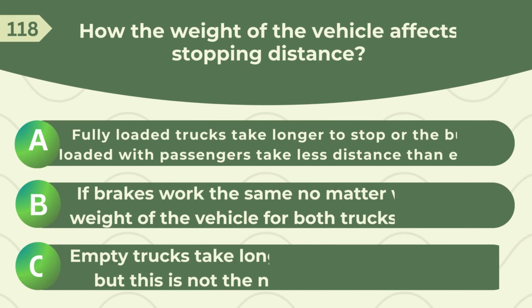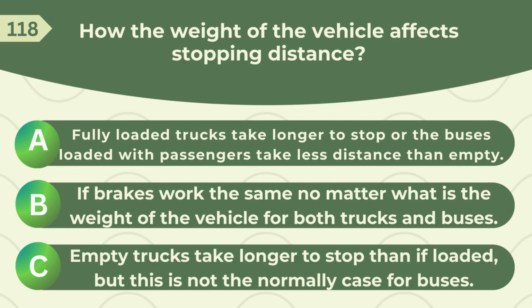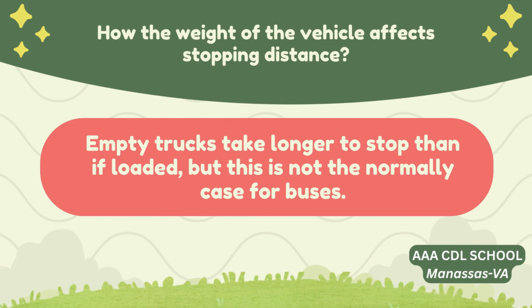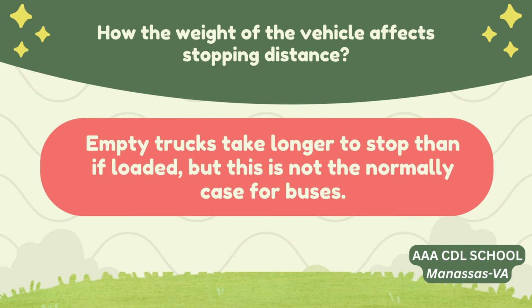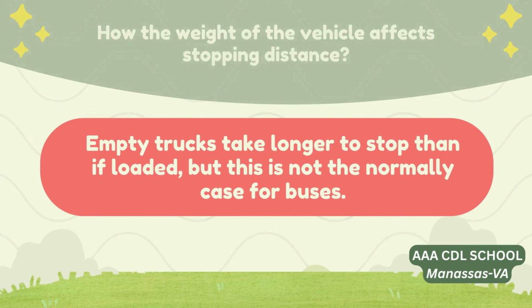How does the weight of the vehicle affect stopping distance? A. Fully loaded trucks take longer to stop, or the buses loaded with passengers take less distance than empty. B. Brakes work the same no matter what the weight of the vehicle is, for both trucks and buses. C. Empty trucks take longer to stop than if loaded, but this is not normally the case for buses. Correct answer: empty trucks take longer to stop than if loaded, but this is not normally the case for buses.